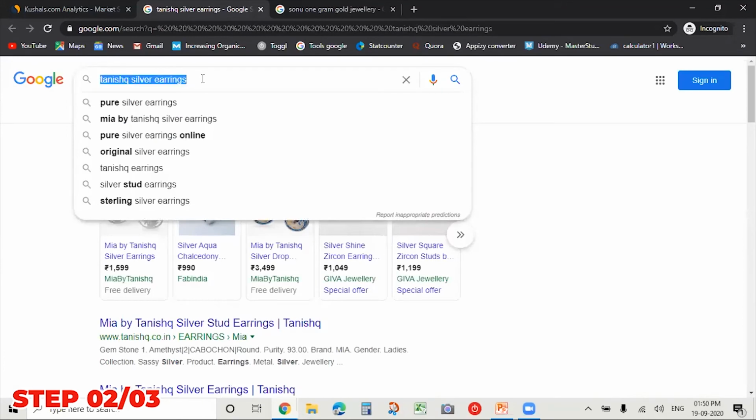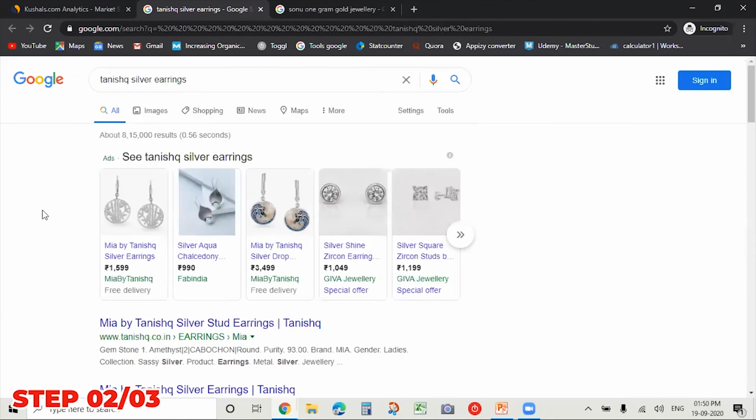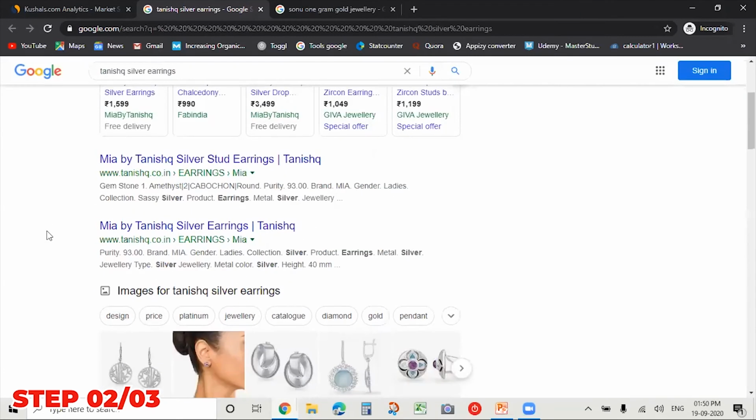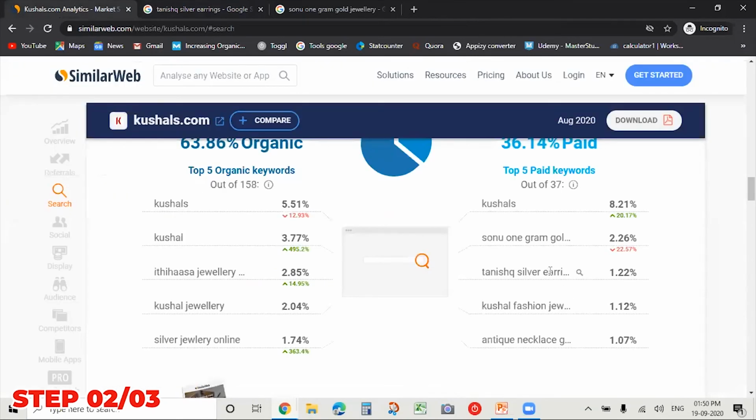So if anybody's typing Tanish silver earrings, they are putting money in this keyword, and they're ensuring that they come on the first page. But they are investing in these keywords. So Kushal fashion jewelry and antique necklace jewelry. So again, antique necklace jewelry is a keyword wherein they are investing a lot of money. So now I've even decoded the keyword strategy. So in which keywords are they focusing a lot?